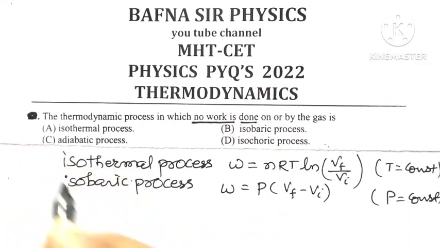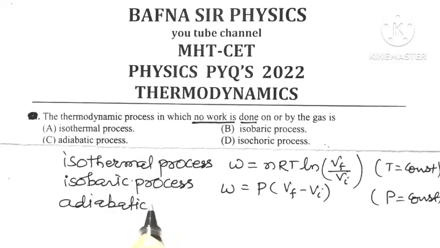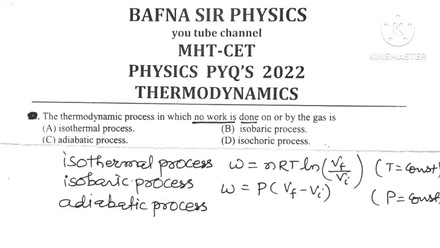Now the third one, adiabatic process. Regarding the adiabatic process, what can you say? In an adiabatic process, exchange of heat between system and surrounding is not allowed.